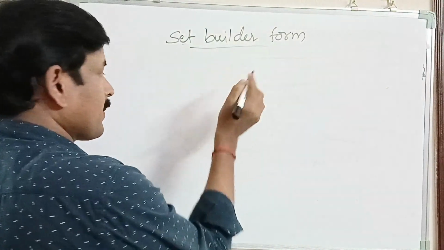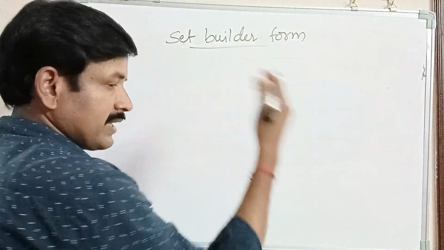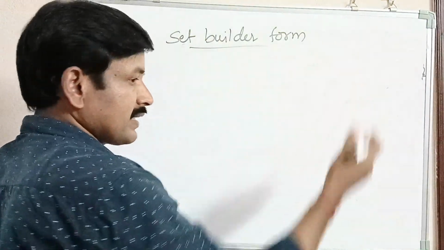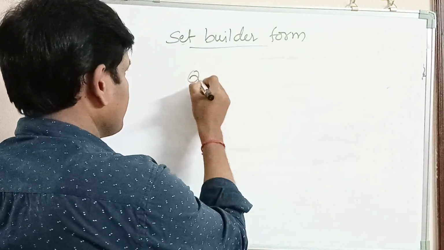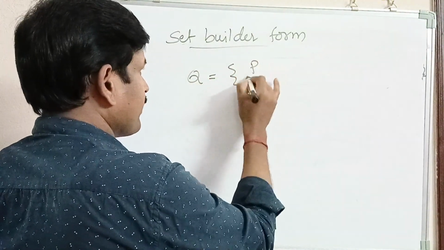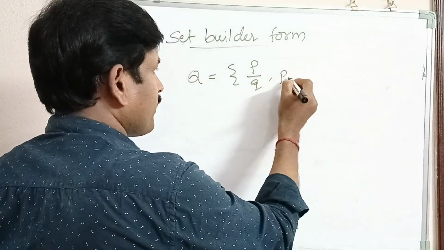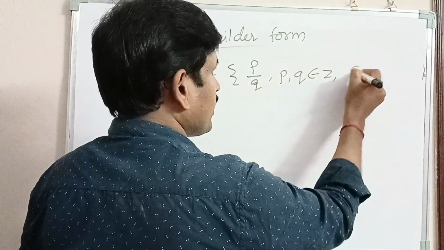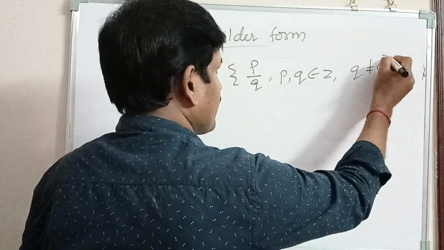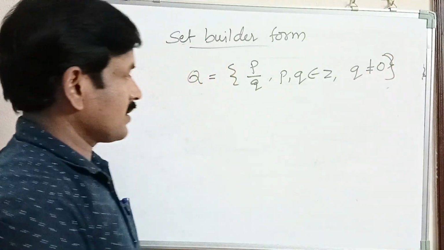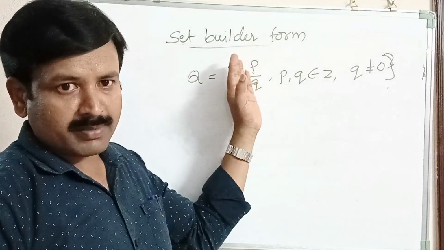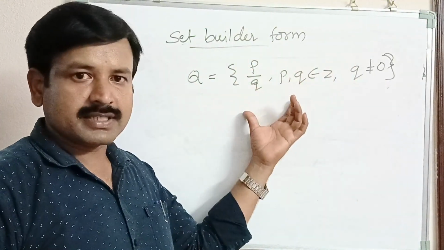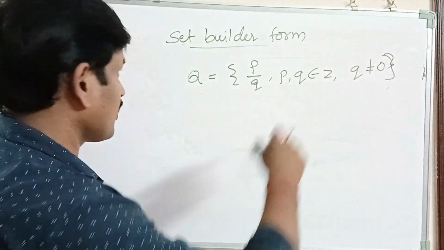For example, the set of natural numbers can be written as {1, 2, 3, 4, ...}. And the set of rational numbers, Q is equal to {p/q, where p, q belongs to Z, q not equal to 0}. Q is a non-zero integer. So here we are mentioning first a variable, then followed by a property which is satisfied by each element in a set, then any condition or rule.